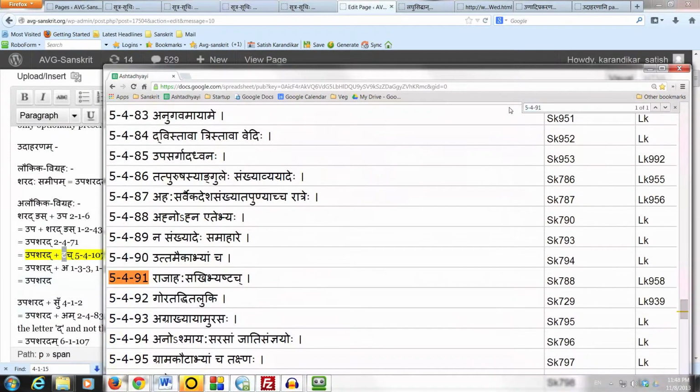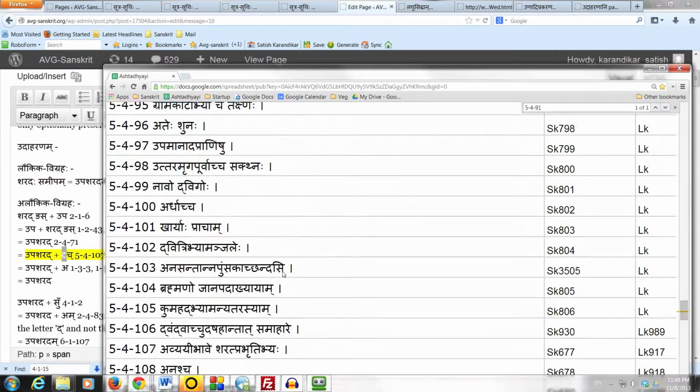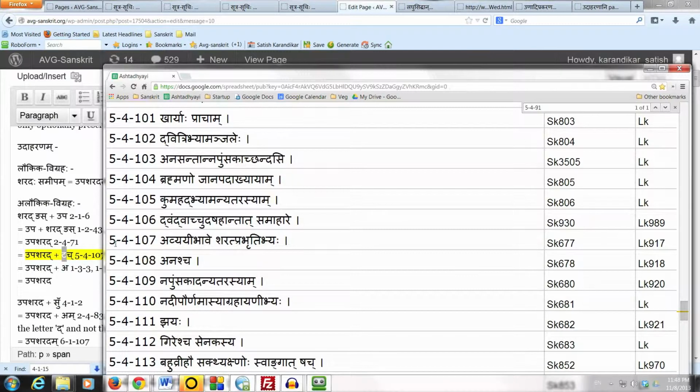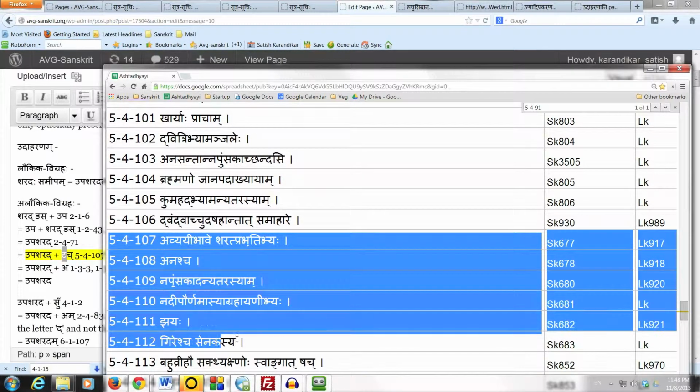So the affix touch is prescribed not only to avyayi bhava compounds but to other compounds also. Panini is just using the anuvritti which is already available from 5491. So it is not that the letter t as an it in touch is useless. It is just that in the case of avyayi bhava compounds which are neuter in gender, it has no effect.